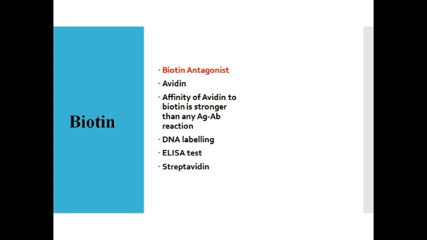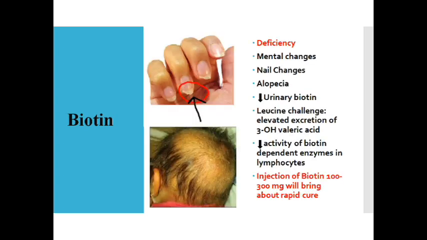And there's something called a biotin antagonist called avidin, which is present in the egg. The affinity of avidin to biotin is much stronger than any other antigen antibody reaction. Hence it could be used for DNA labeling, ELISA tests, and streptavidin.